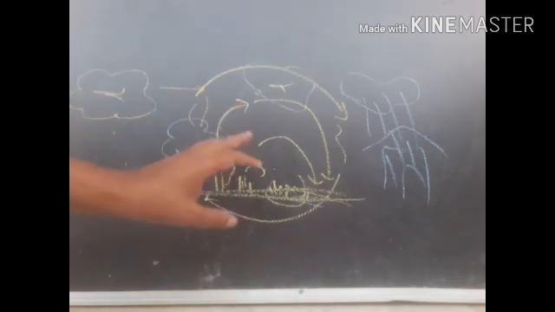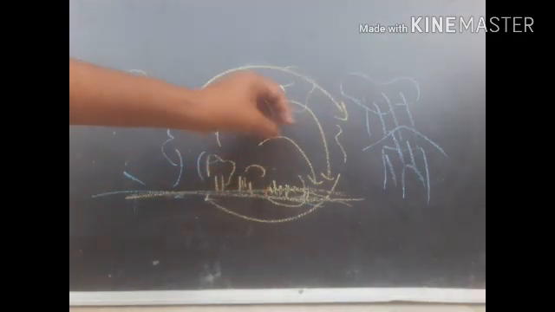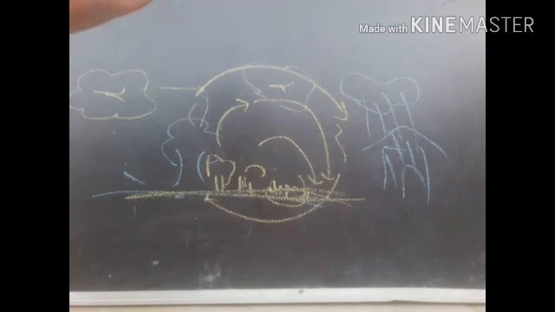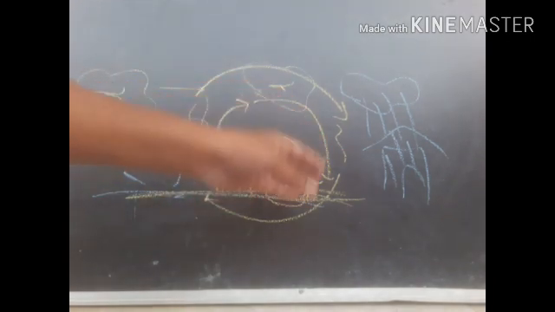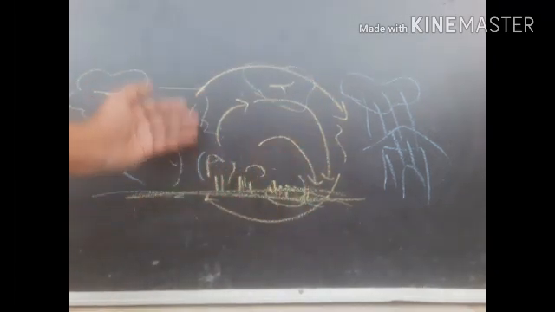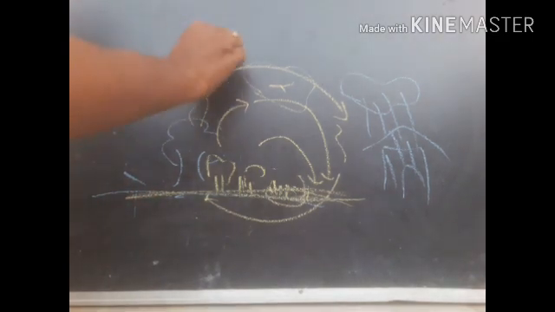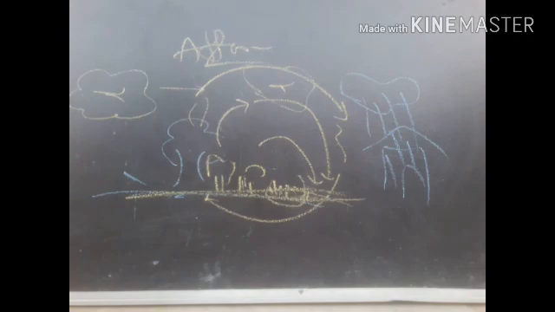Where there is a lesser number of trees in the forest, the water vapor is less, so the rainfall is also less. When rainfall is less, the growth of plants is less. When growth of plants is less, evaporation is again less, and this cycle continues, and the forest becomes a desert. There will be no more plants on the earth or in the forest. So it is better not to do deforestation. If possible, we should support afforestation. Remember, right?